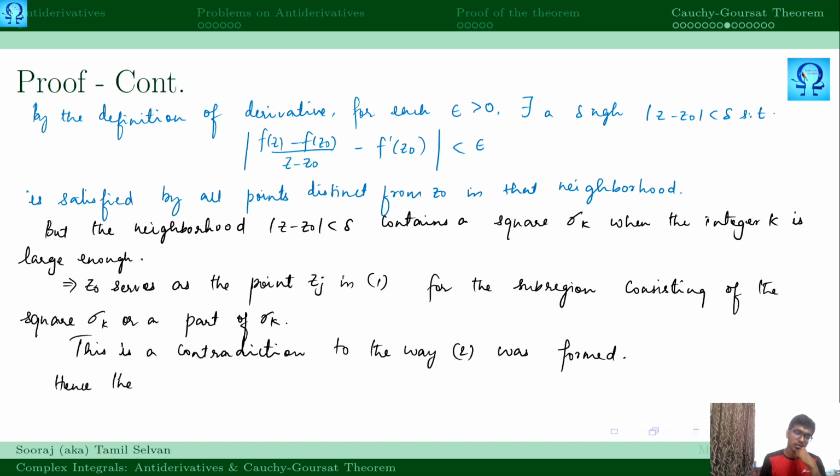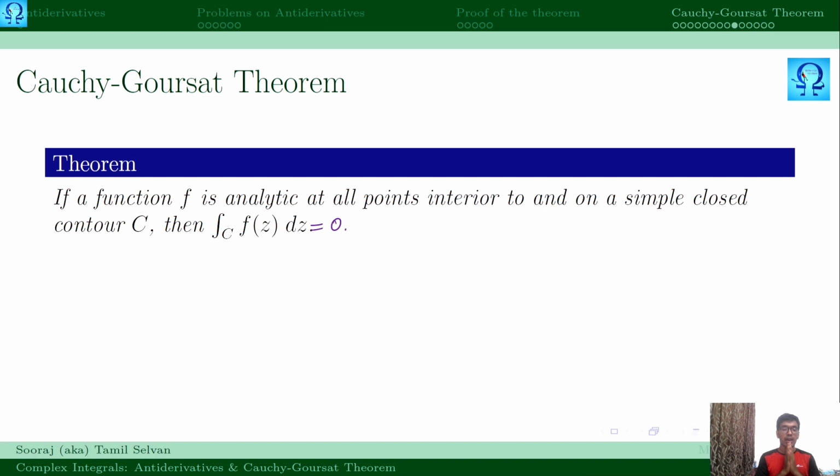Hence the lemma. So in a finite subdivision itself, we are able to find the requirements, that is, equation one gets satisfied. So this is the Goursat lemma. With the help of the Goursat lemma, we are going to prove the Cauchy-Goursat theorem. And how are we going to do it? This is what we are going to see in the next lecture. Thank you.